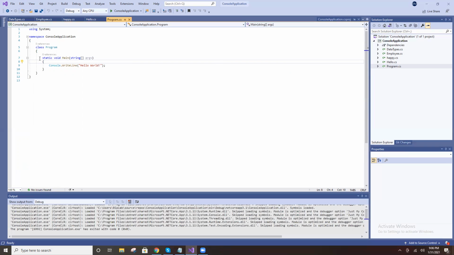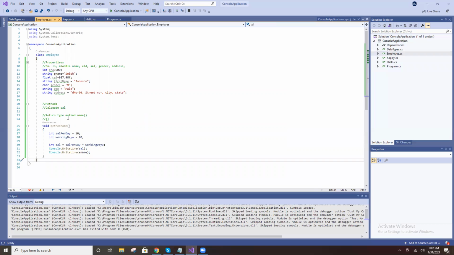This is the main method, static void main. When I run the application, execution starts from here. So here I just printed hello world. My requirement is to print this one.